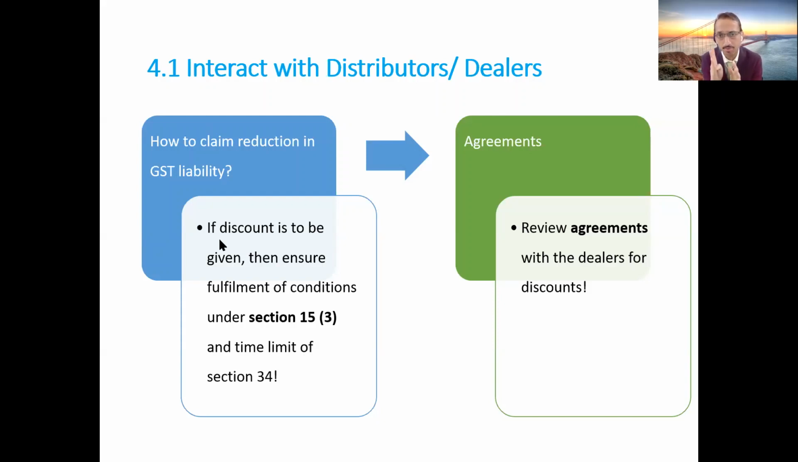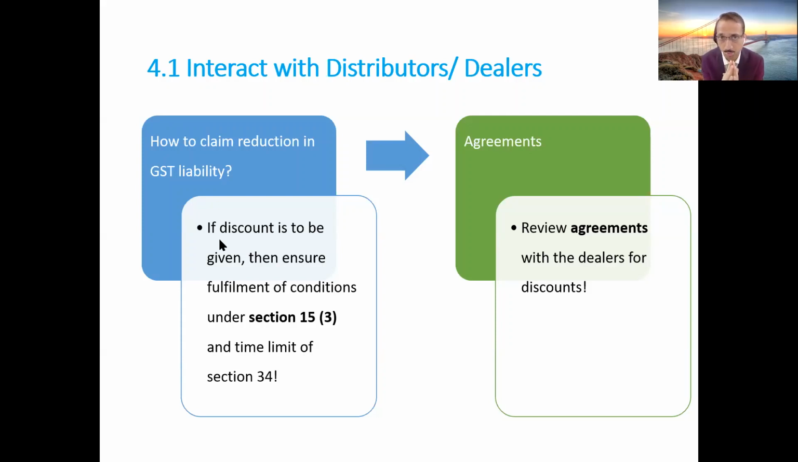As we discussed, there are 4 important conditions under section 15(3)(b), which you will have to fulfill before you can say that you can claim deduction of the post-supply discount which you are giving to your dealer or distributor. One of the important conditions is that the agreement should have happened at the time of supply or before the supply has actually been effected by you.